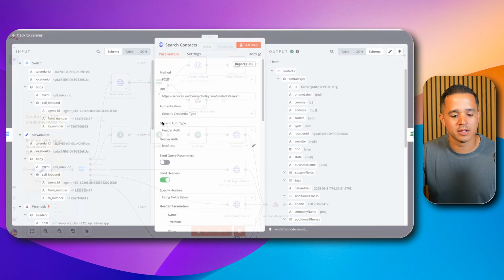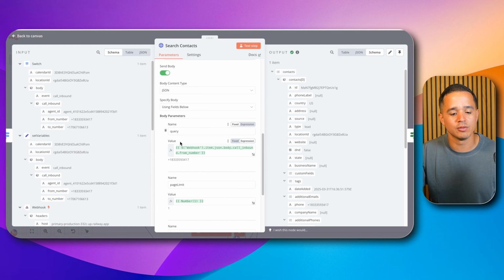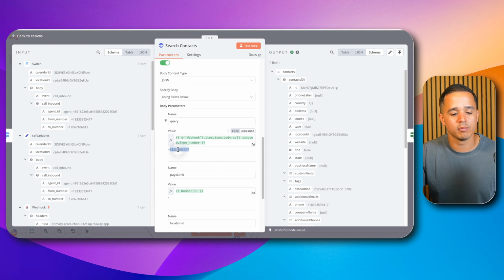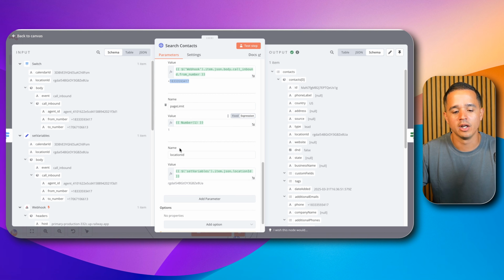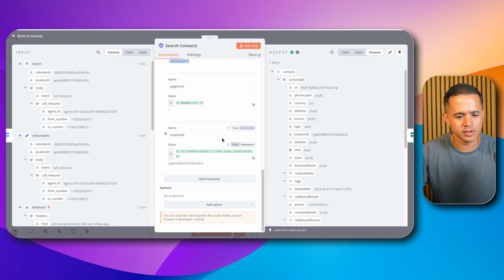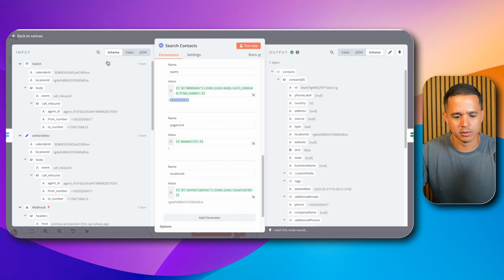Now, the first thing that's going to happen is we're going to search for contacts inside of Go High Level, and you'll see we're searching by the phone number that the caller called from, and only the phone number that the caller called from, because I want privacy to remain intact. If you don't have possession of that phone, then you probably shouldn't be rescheduling those appointments. That may not always be true in your implementation, but if you wanted to query by something else, you can put logic in here to support your use case. But for me, I just decided we're only going to query by the caller's phone number. And then we have some other things like location ID and result limits here.